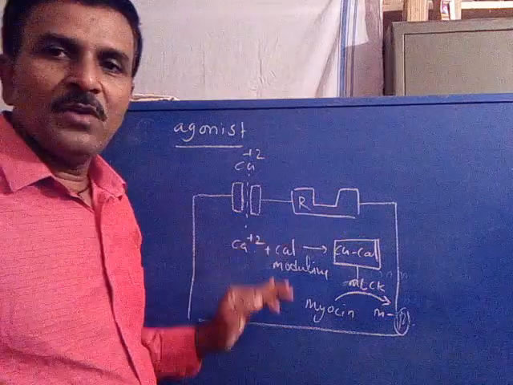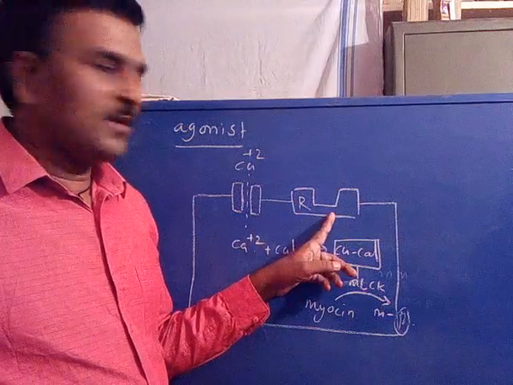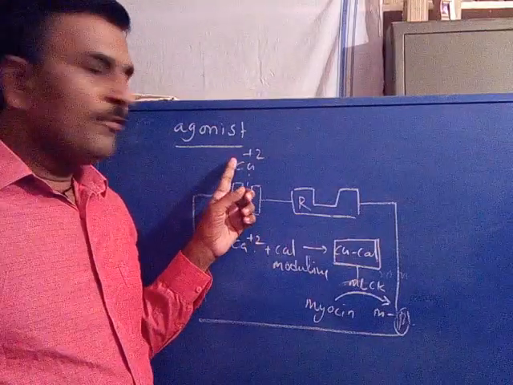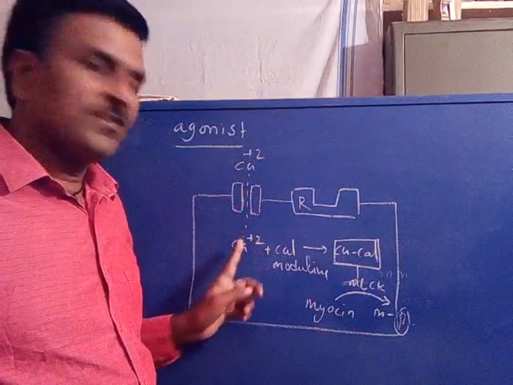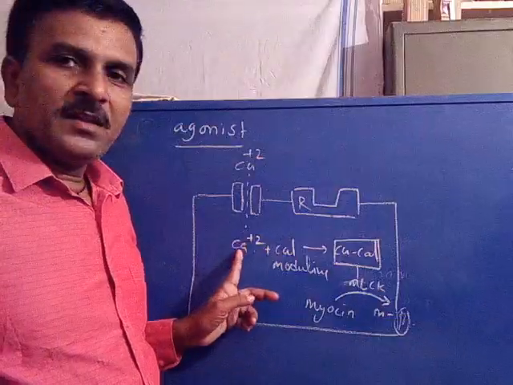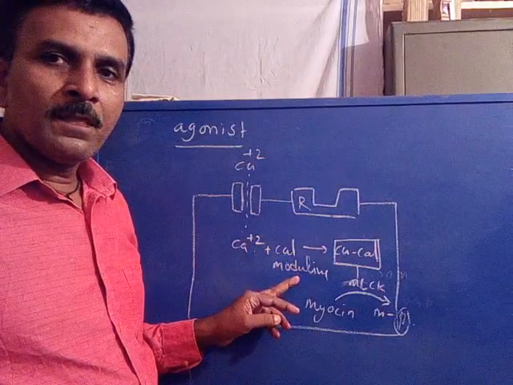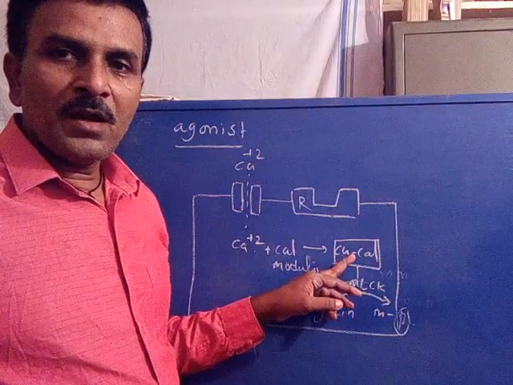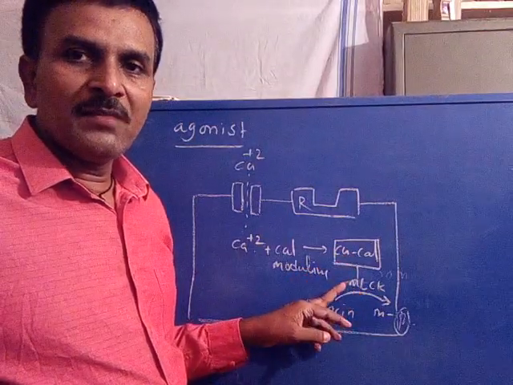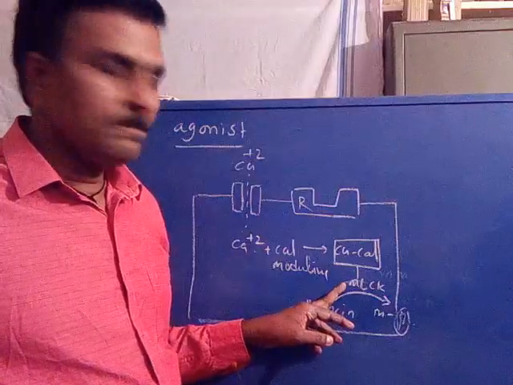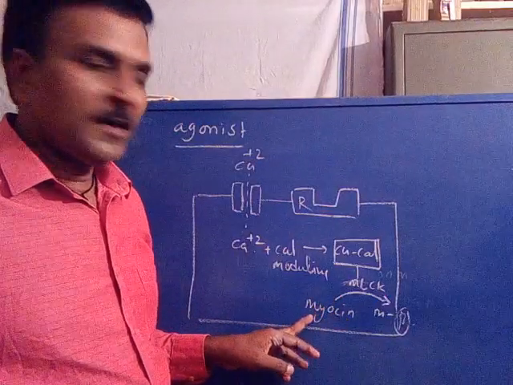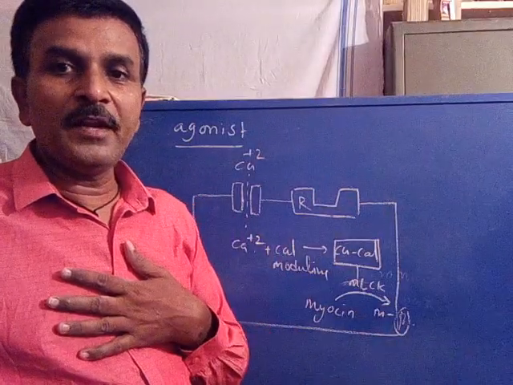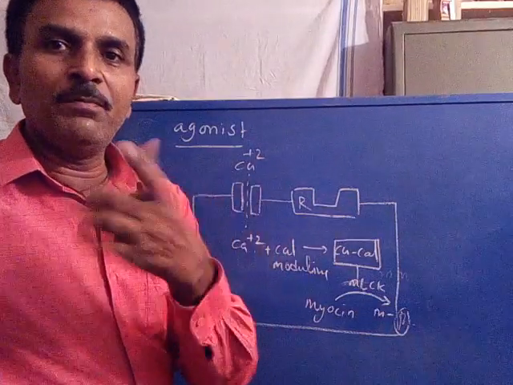Now this is a vascular smooth muscle cell. This is the respective receptor. This is an ion channel, a calcium ion channel, where the calcium entry occurs through this channel into the cell. After that, the calcium binds with calmodulin to form calcium calmodulin, which is a promoter or activator for the MLCK enzyme, myosin light chain kinase enzyme, leading to myosin phosphorylation into myosin phosphate. Phosphorylation of myosin into myosin phosphate leads to constriction of the blood vessel.